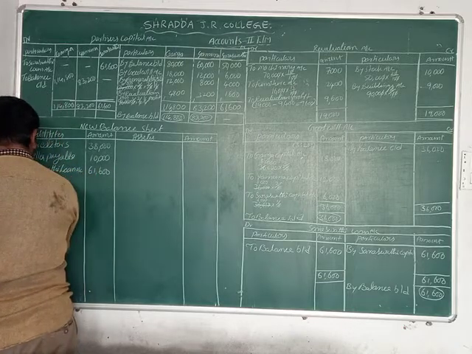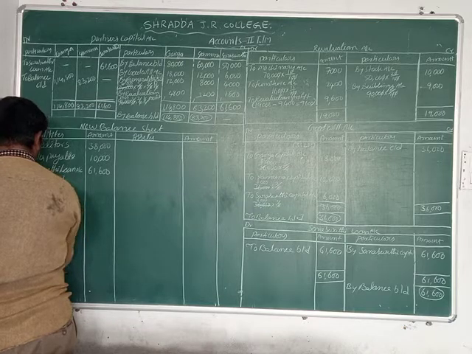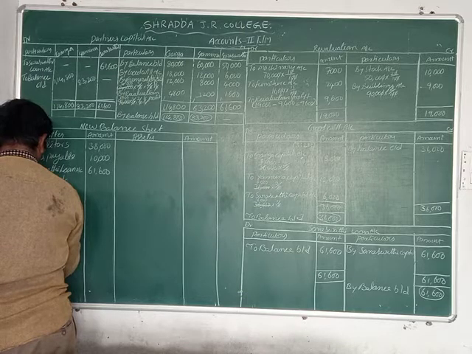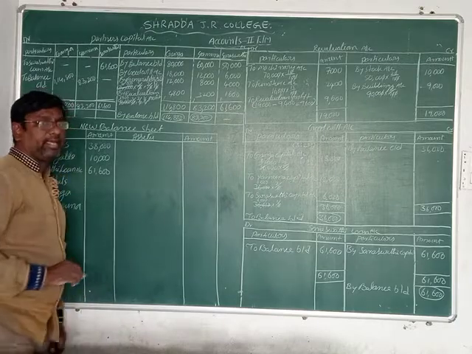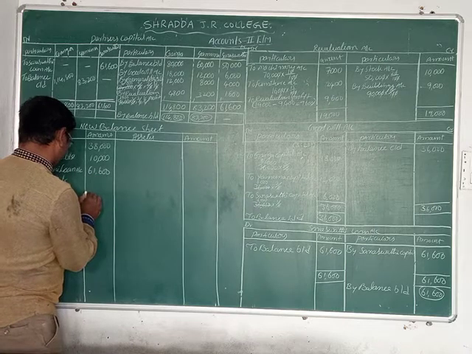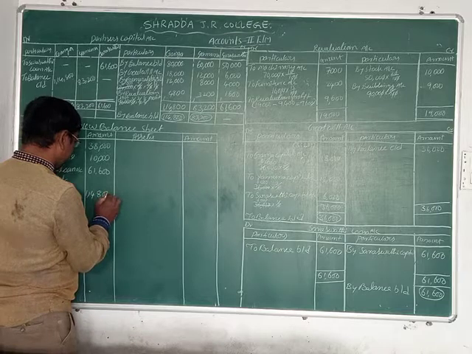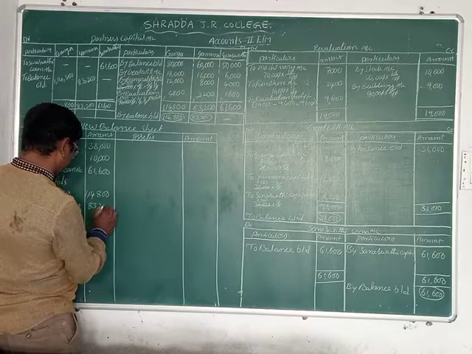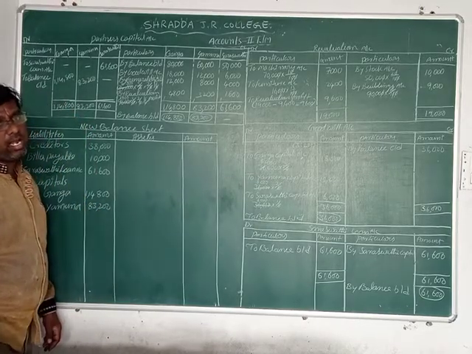Now next we can take the capitals. First Ganga, then Yamuna. Saraswati is already retained from the business. What is the Ganga capital here? 1,14,800. Yamuna, 83,200. Okay now friends, this is the total liabilities.